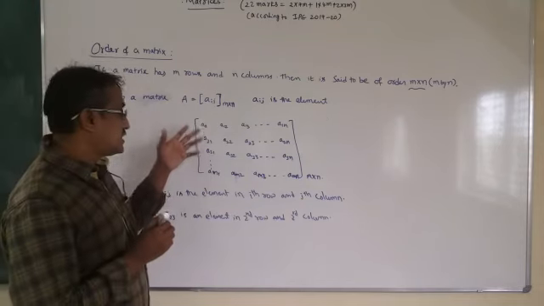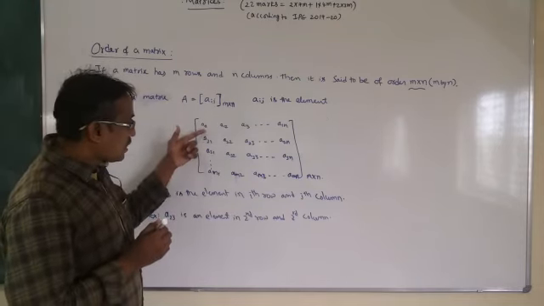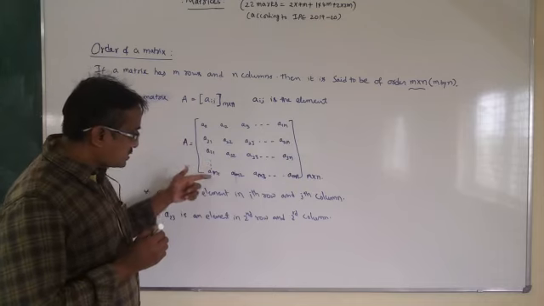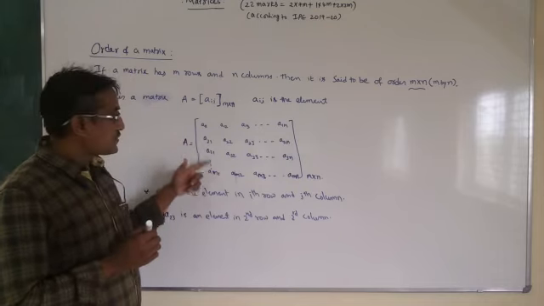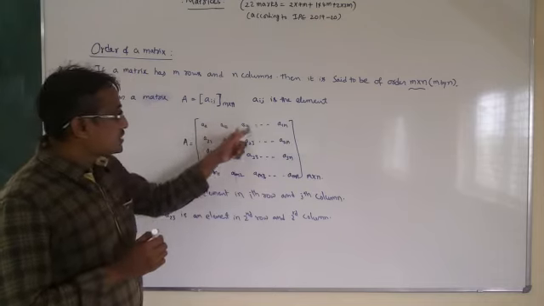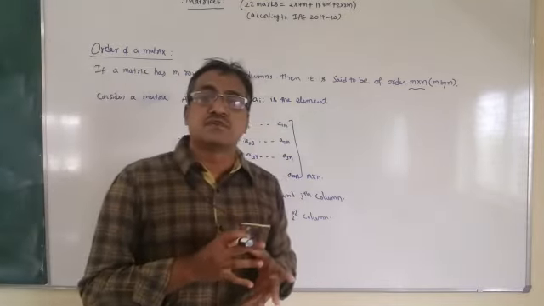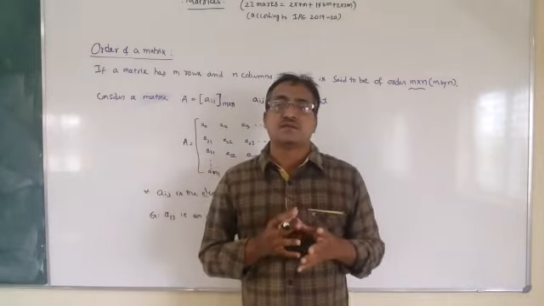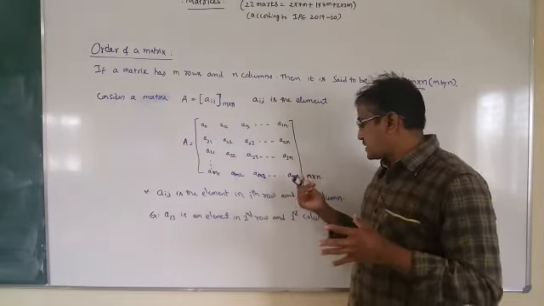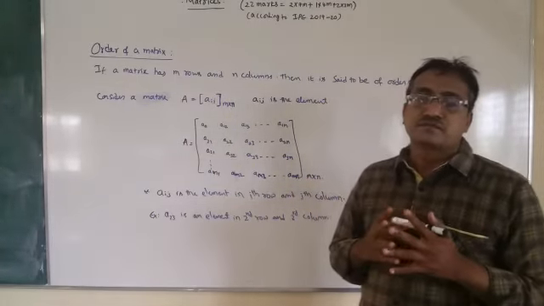Now you can see in this matrix you have 1, 2, 3, 4 and so on, m rows and 1, 2, 3 and so on, n columns. So it has m rows and n columns. So the order of the matrix is m by n.